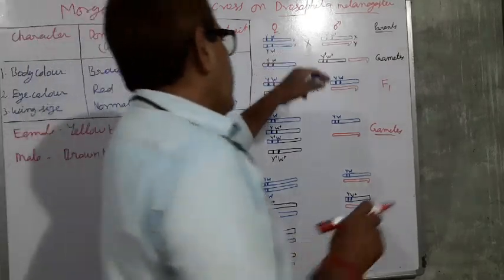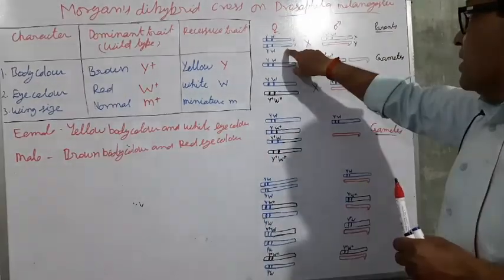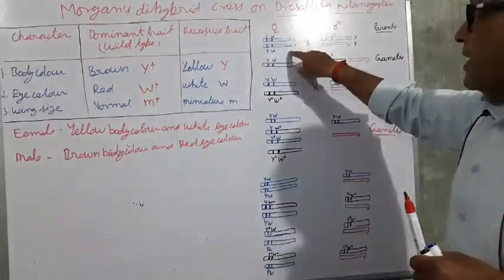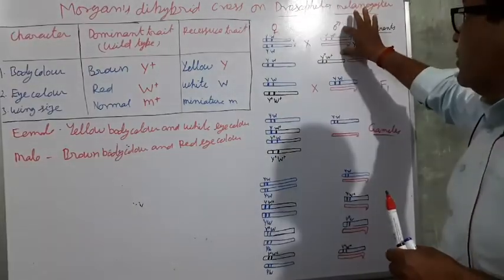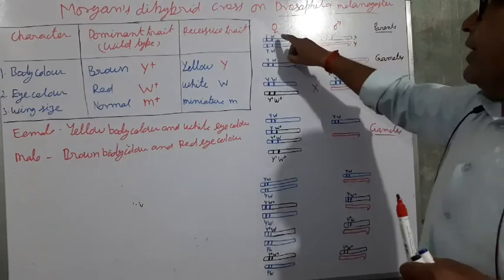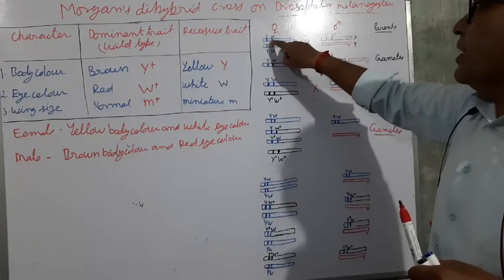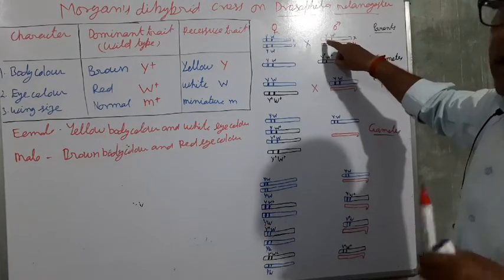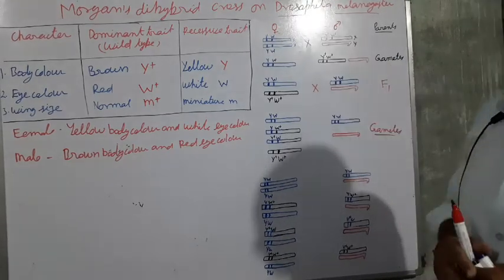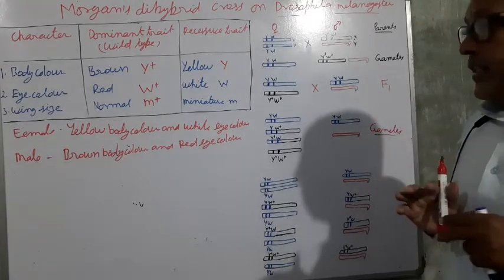So what happens here? This is the genotype, and these are the genes. These are the sex chromosomes. In the female, the genes are found on both X chromosomes. In the male, the factors are found only on the X chromosome. The Y chromosome does not have any such factors.